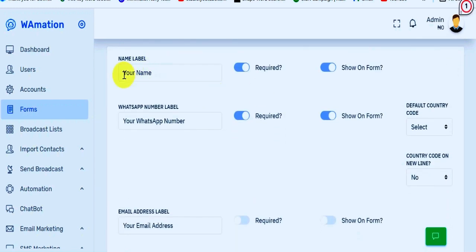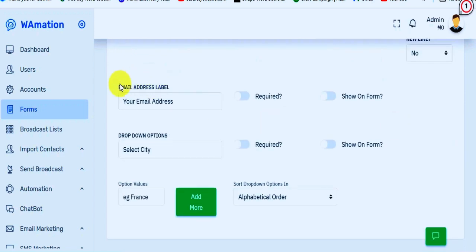You have your name, that is the label, which means the grouping of the names in the form. How do you want it to be grouped in the database? Then your WhatsApp, level 2. There's some information here, the default country. Then you have provision for email addresses if you want to collect two in the form, and provision for cities if you want to collect those. You select all these, then you have add more.